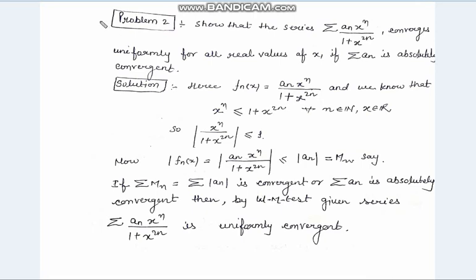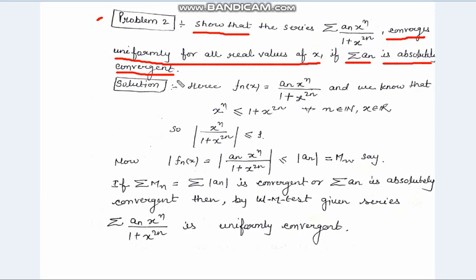Our second problem is we have to show that the series summation a_n x to the power n whole upon 1 plus x to the power 2n converges uniformly for all real values of x, if the series summation a_n is absolutely convergent. That means the given series will converge uniformly if summation a_n is absolutely convergent.